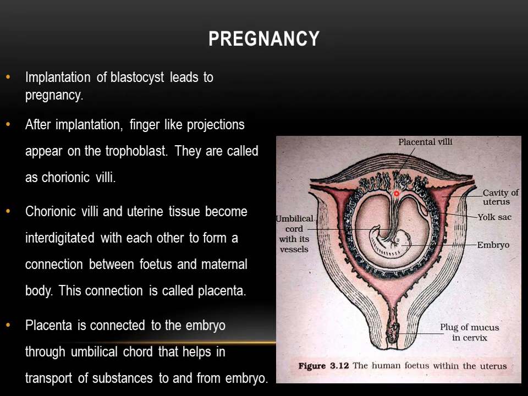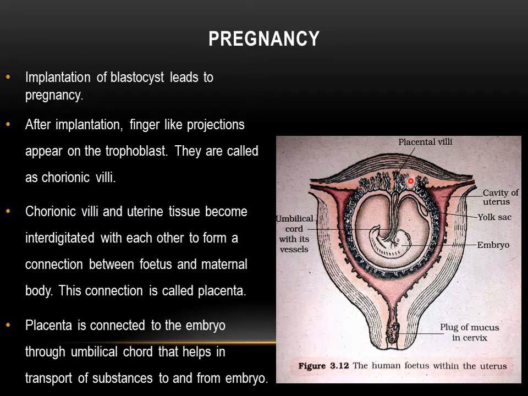So you can see there is a connection between the chorionic villi. Here in the figure they have also called it placental villi and between the uterine tissues. So this connection is called placenta. And then the placenta is connected to the embryo through the umbilical cord that helps in transport of substances to and from the embryo.